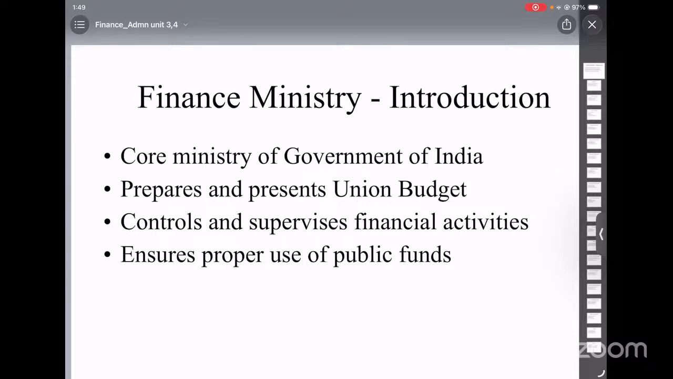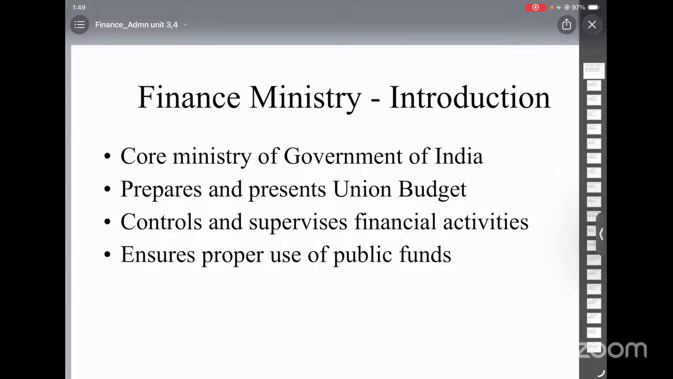Finally, the bill will be sent to the president for his approval. The president cannot return a money bill, so approval is mostly a formality. And the final stage is passing of the finance bill. The Appropriation Act allows spending, but it does not explain how money will be collected.